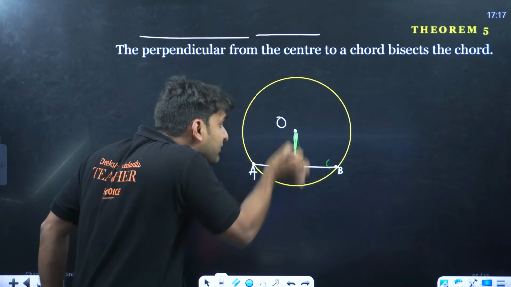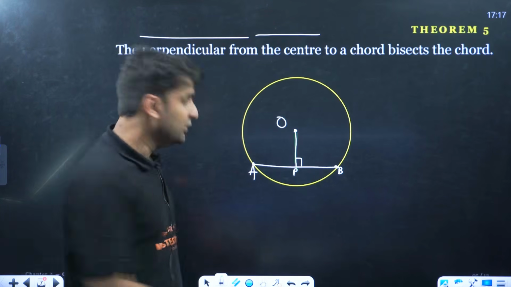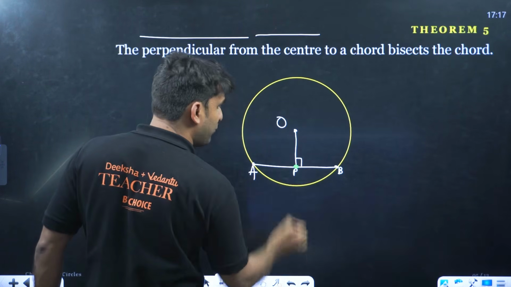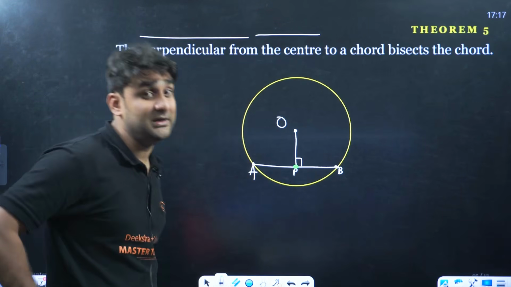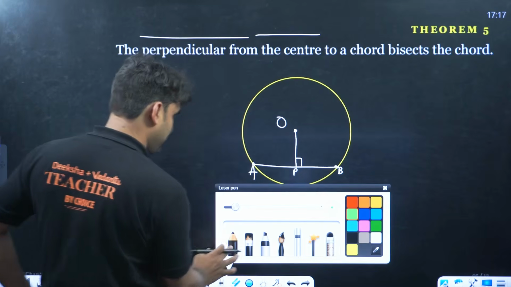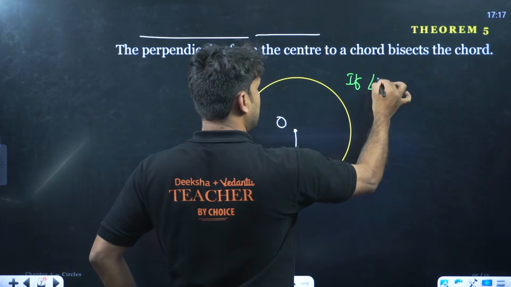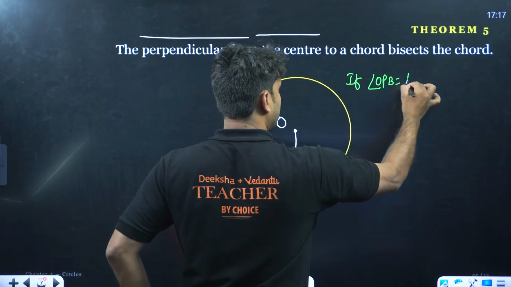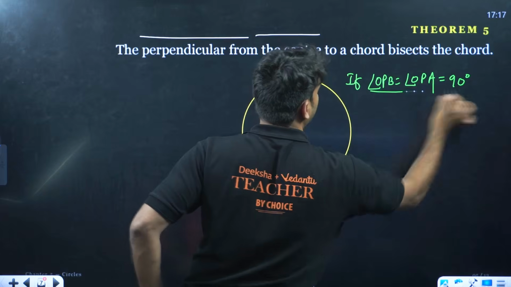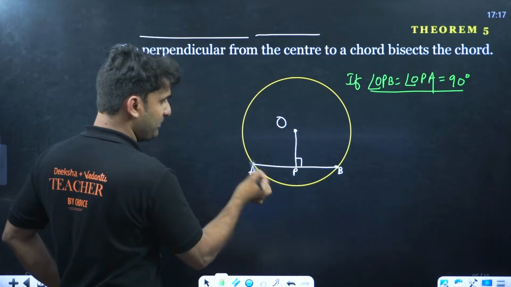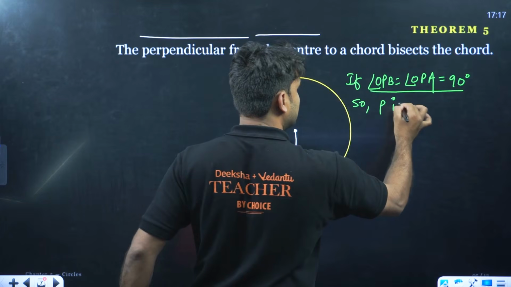The shortest line will make 90 degrees, and the shortest line will be exactly the midpoint of the chord. So this point will be the midpoint. Can you see this point will be the midpoint? And if P is the midpoint, it means that the line is a perpendicular bisector. So my dear champions, if angle OPB is equal to angle OPA and is equal to 90 degrees, this is given.